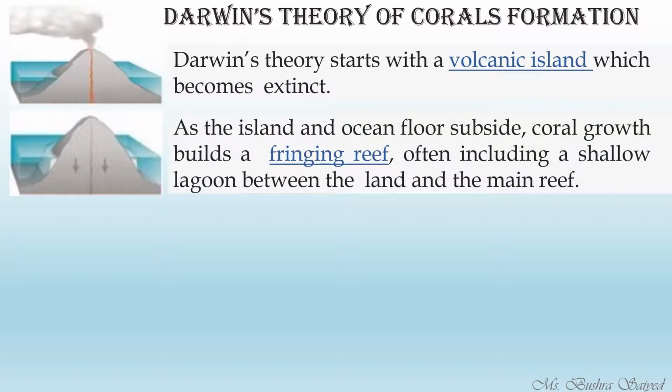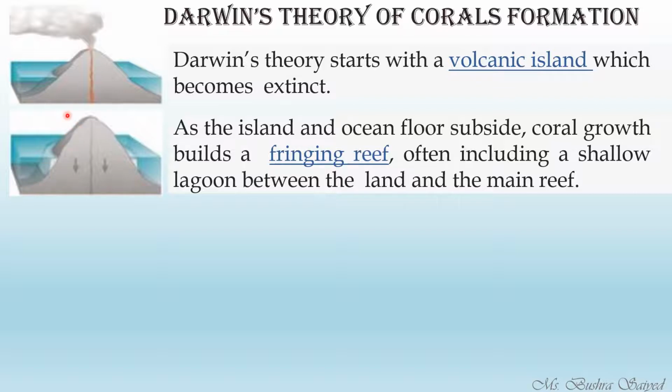The island will slowly subside, meaning it will go down and the sea level will rise. Here the arrow also indicates that the island will be going downwards, and the sea level will rise.